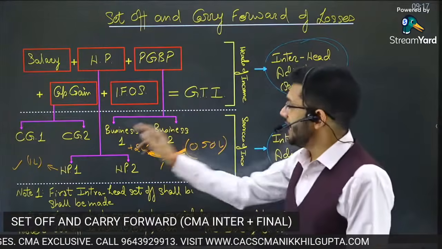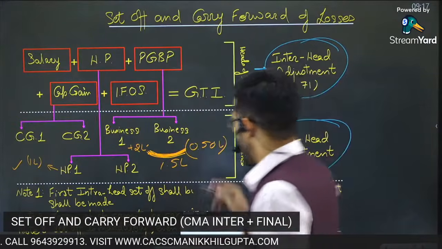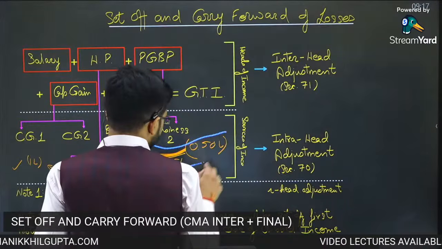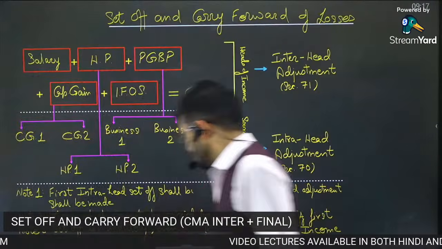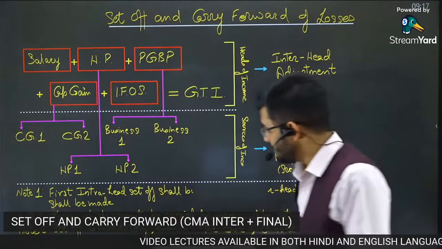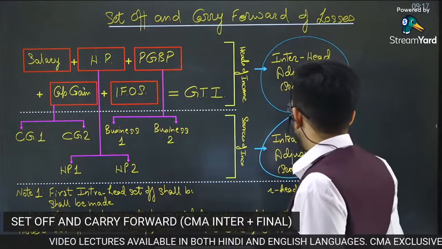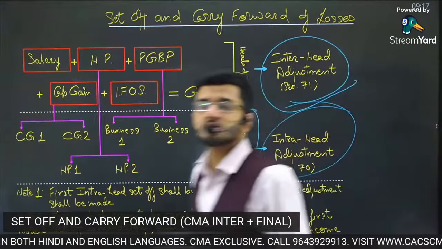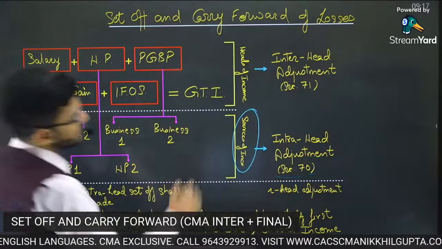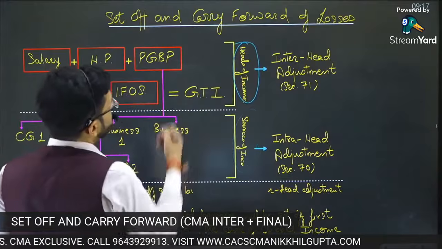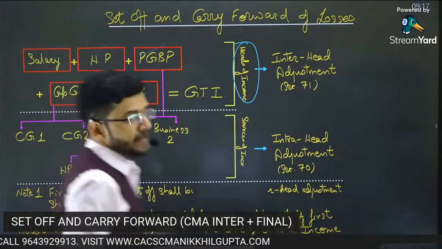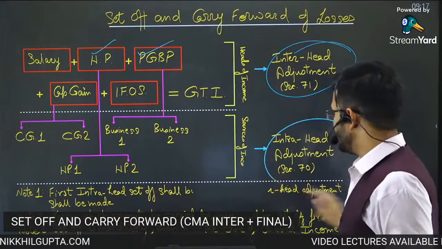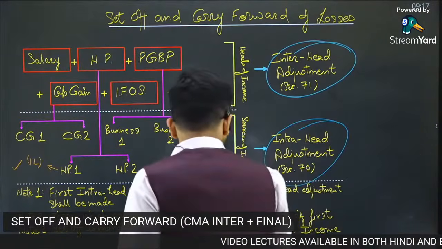Intra-head adjustment means adjustment which happens within the same head, and inter-head adjustment means adjustment happens beyond the same head. It happens between different heads also. Intra-head adjustment happens between sources of income within the same head, and inter-head adjustment happens between 2 different heads of income. That is the difference between inter-head adjustment and intra-head adjustment. Okay, sir, got it?